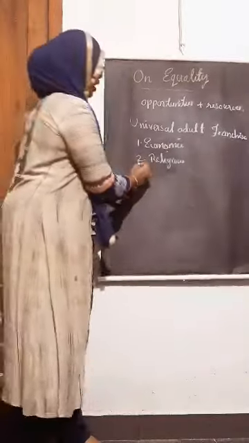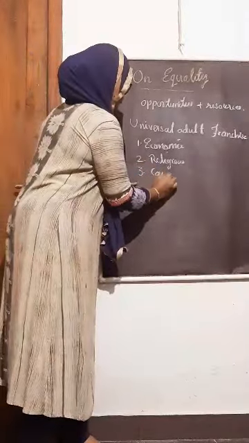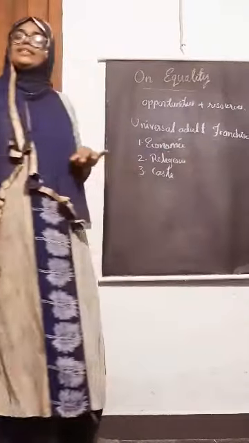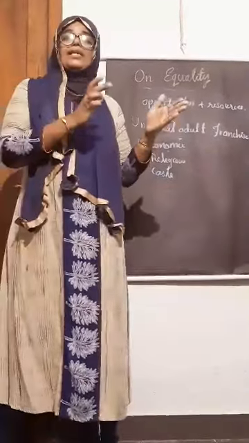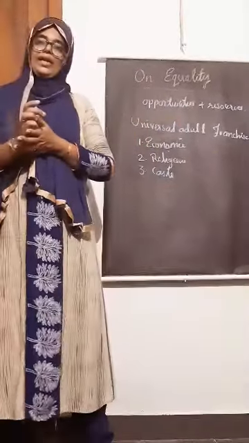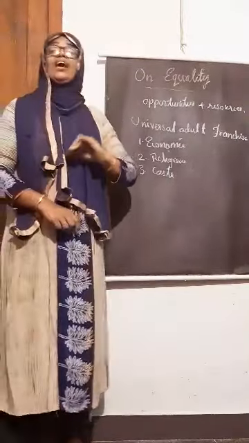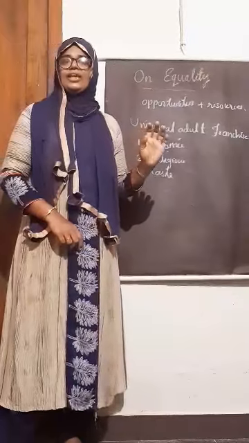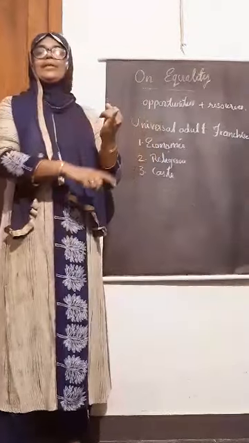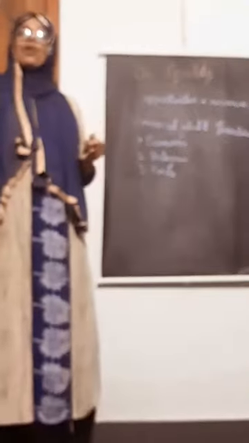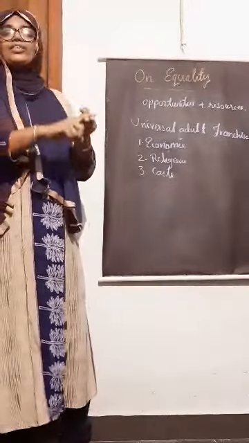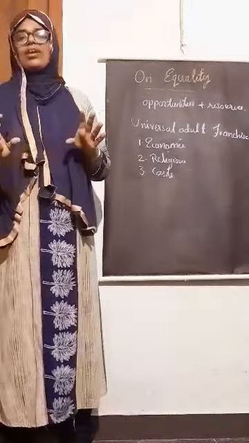The third one is caste. In the same religion itself, many divisions of people are made. That is, the Hindu community was divided into four castes in olden days, in ancient days. Brahmins and Kshatriyas belong to the upper class, and Vaishyas and Shudras belong to the lower class.